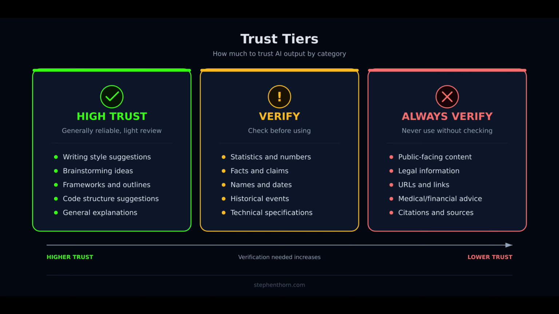One subtle but important warning. AI sometimes generates links that look completely real, but aren't. Right domain, believable path, convincing format, but the page doesn't exist. So don't paste AI-generated links into real work without clicking them first. Again, the point isn't fear. The point is judgment. AI can still be extremely useful in high-stakes work if you treat it as a draft partner, not as an unquestioned authority.